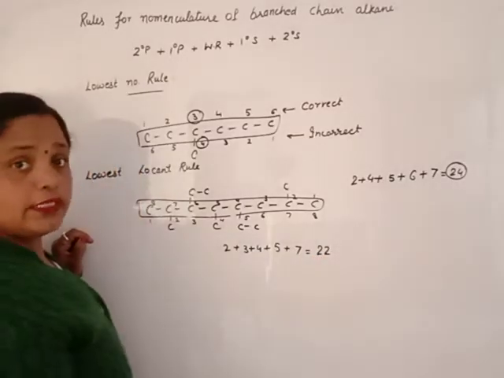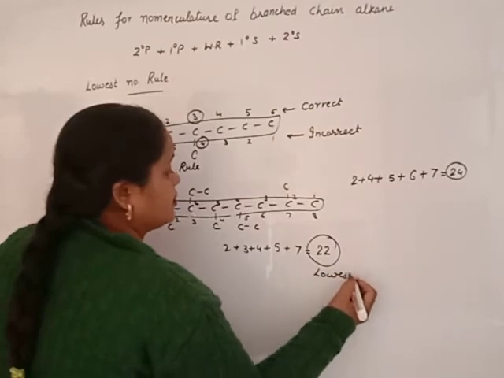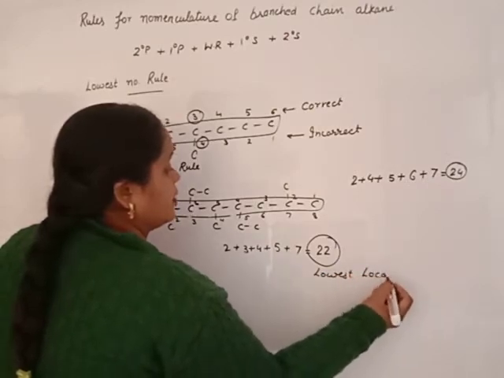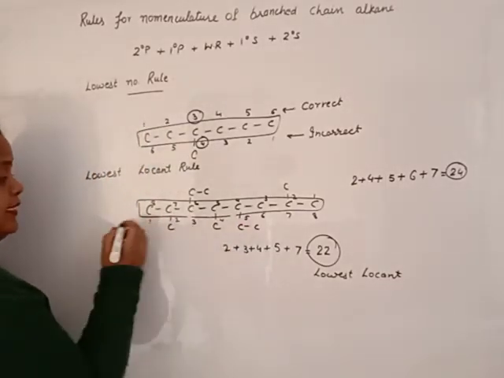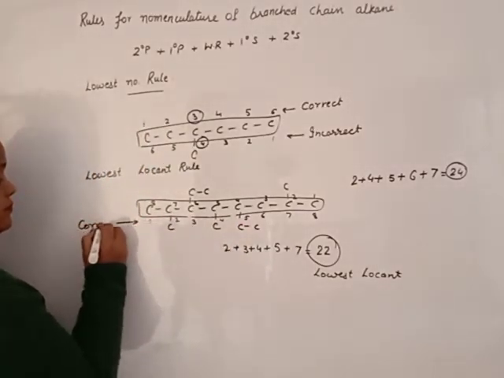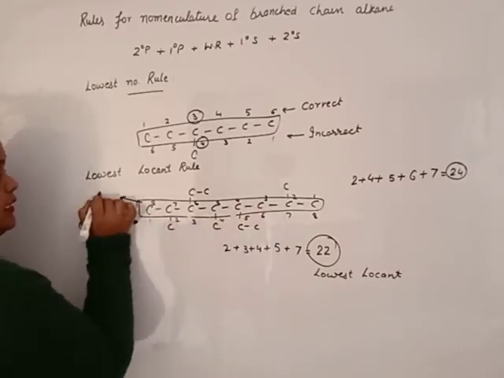Which one is lowest locant? Beta, lowest locant is 22. So from left to right is the correct one and right to left is the incorrect one.